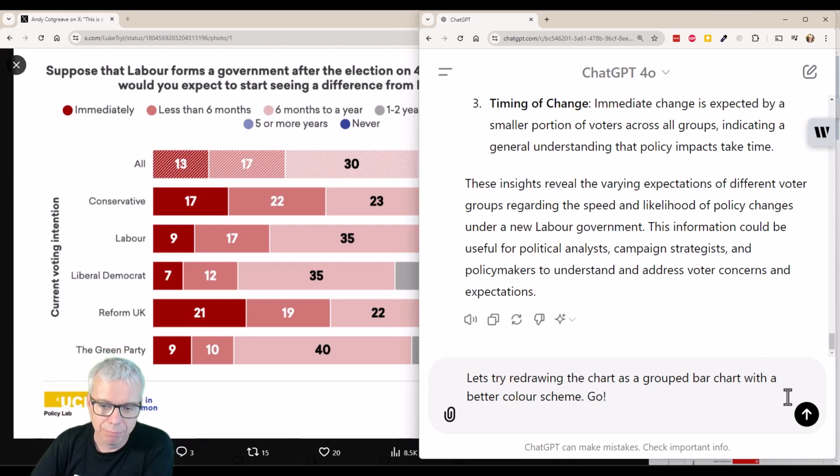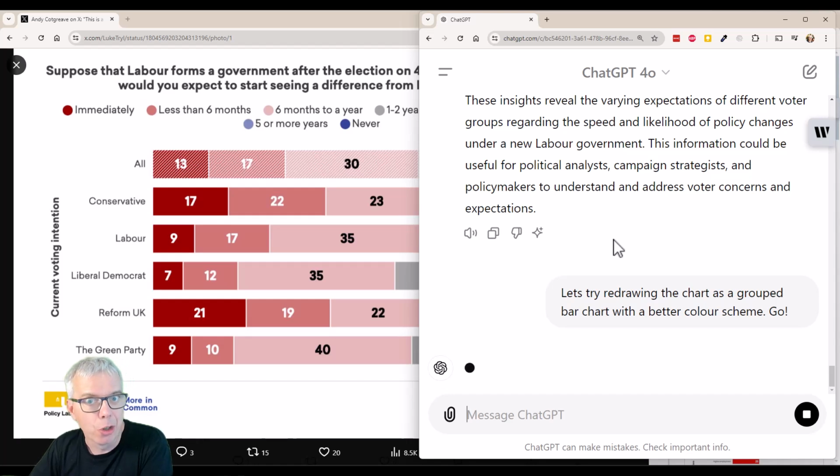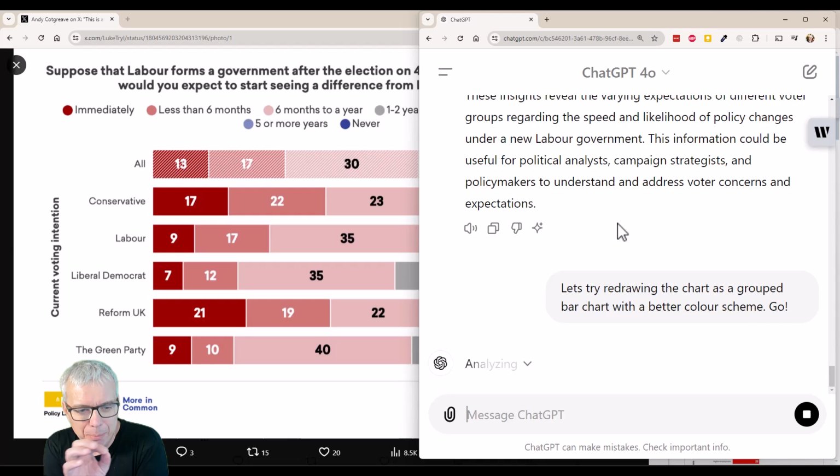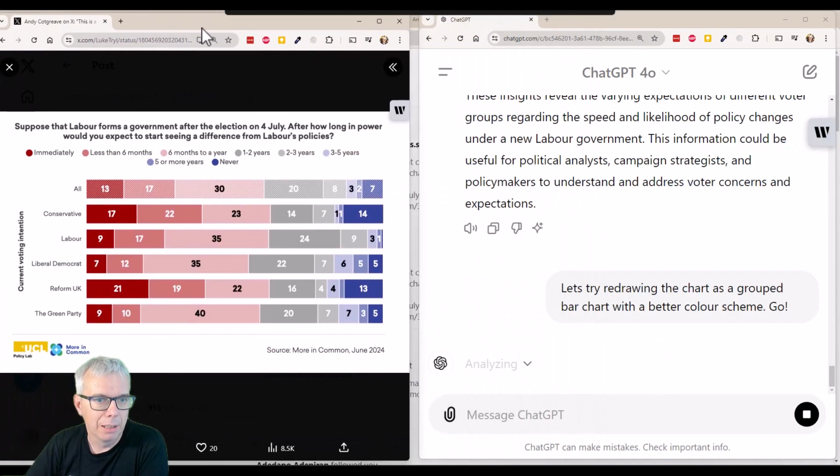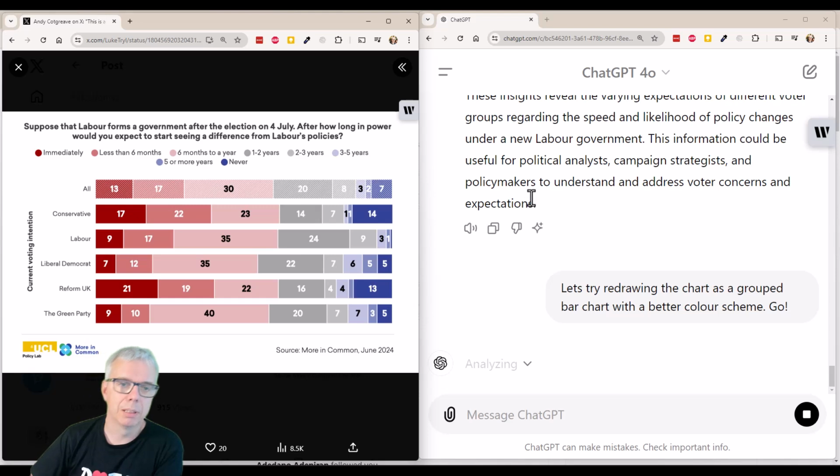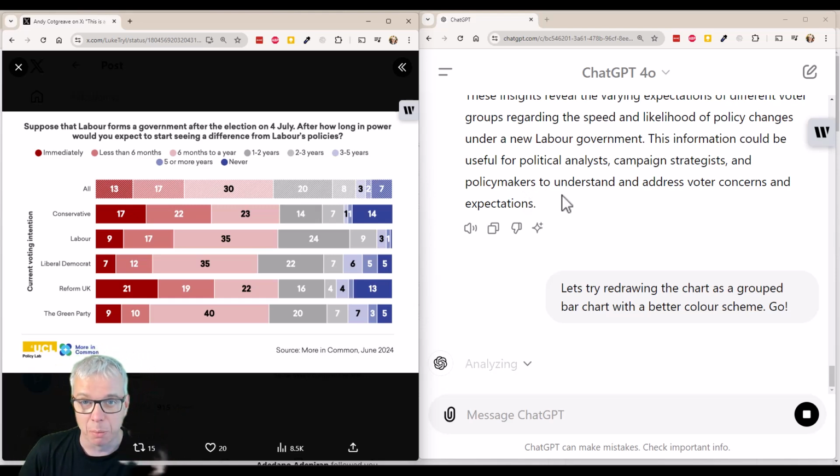Oh, you don't press enter, do you? You press Control Enter or click the button. So a grouped bar chart I think might be better. I don't know if it's going to be better actually, because it just will depend on what it looks like. If I was using Tableau, I'd be dragging and dropping, trying all sorts of things out just to see what I think.